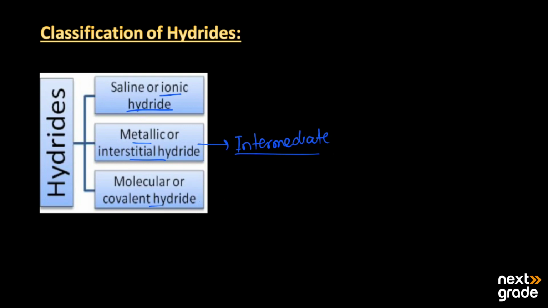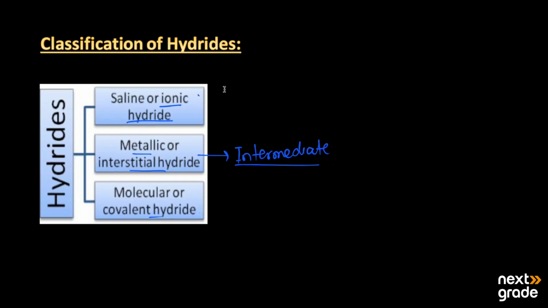So the ionic hydrides are related to ions. As another example for the ionic hydrides, the hydrides formed by the group 1 and the group 2A elements are strongly ionic in nature, because they are the heavier members of the periodic table, and they can make a bond with hydrogen, forming a binary compound.